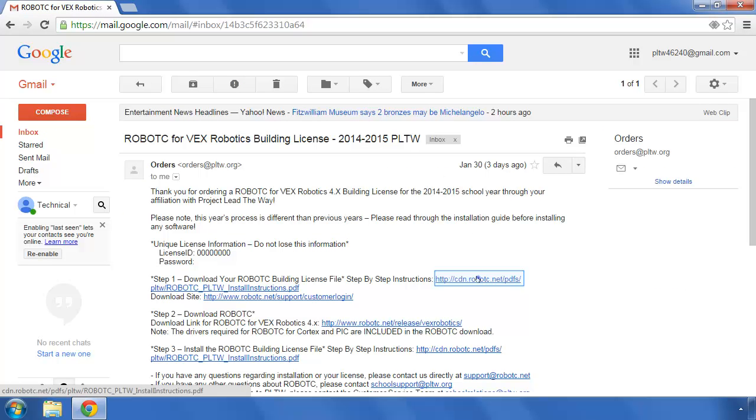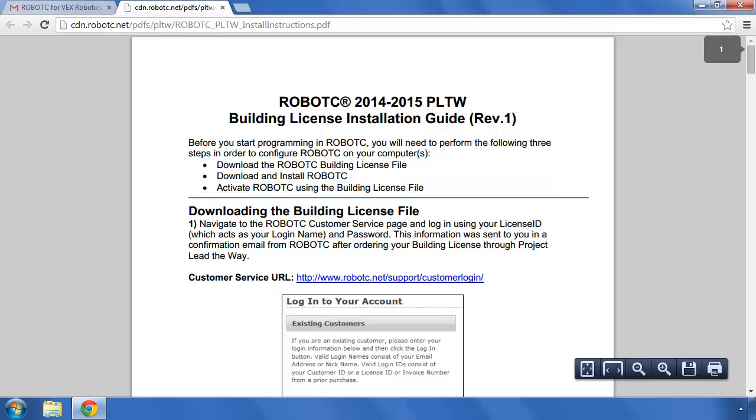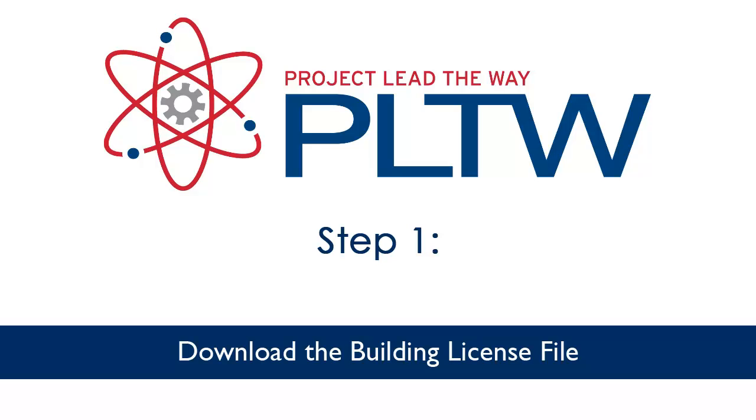If you select this link, it will open a PDF copy of step-by-step instructions. You may want to use these instructions to help guide you in the process. Step 1. Download the building license file.